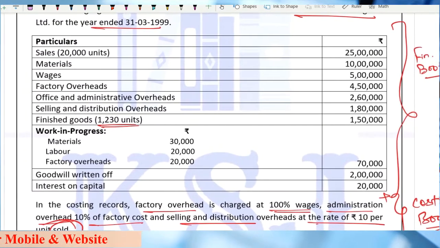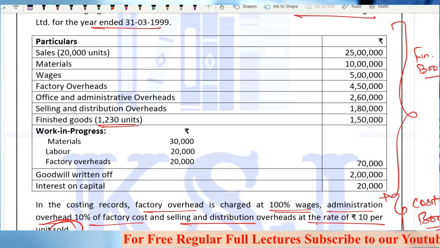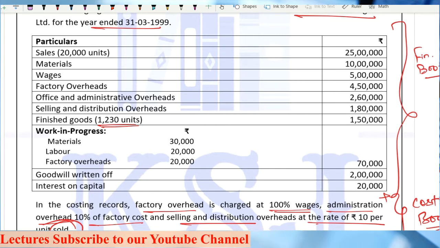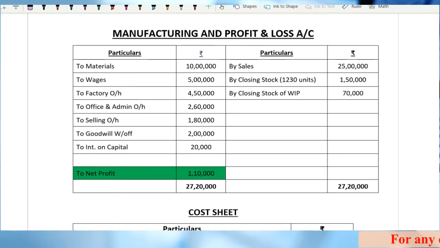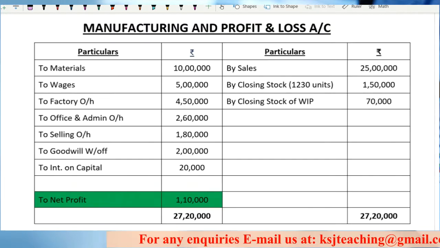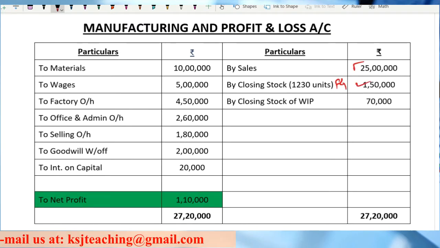So first is the financial books. The sales is given to you. Material, wages, overheads, everything is given to you. Finished goods is given to you, that is the closing stock. The closing stock of WIP is given as 70,000. Goodwill written off is a purely financial expense, and interest on capital is again purely financial. So now we prepare the manufacturing and profit and loss account. Sales is given. Closing stock of FG 1,50,000 and closing stock of WIP 70,000.